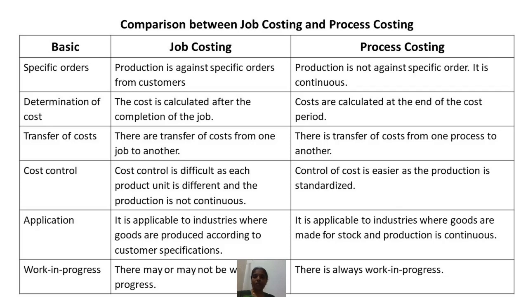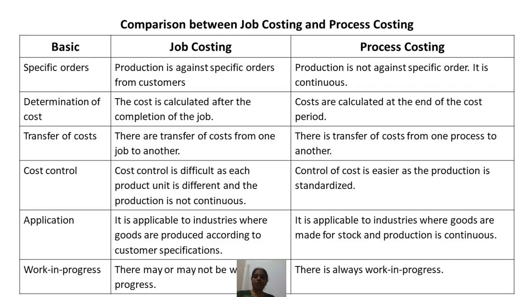Second point, on the basis of determination of cost: in job costing, cost is calculated after completion of the job. In process costing, costs are calculated at the end of the cost period.